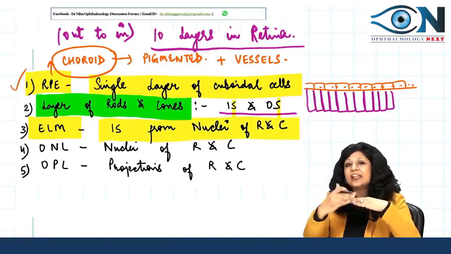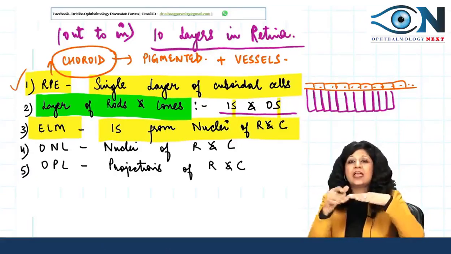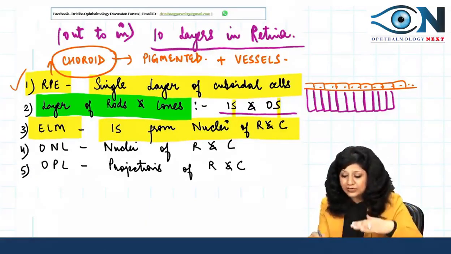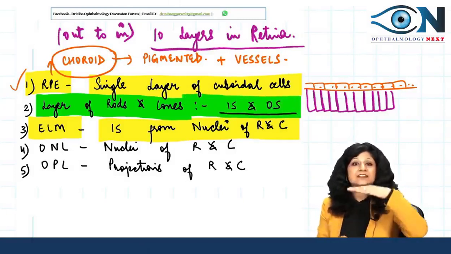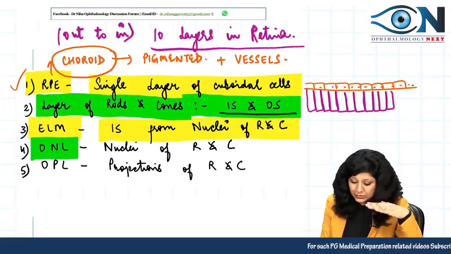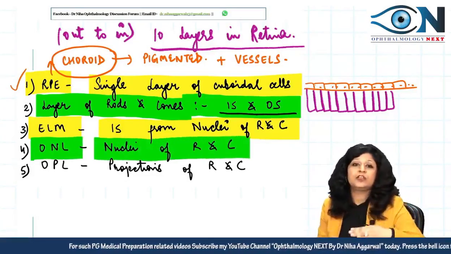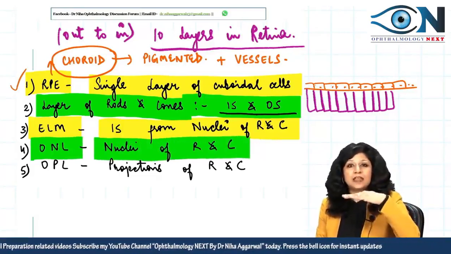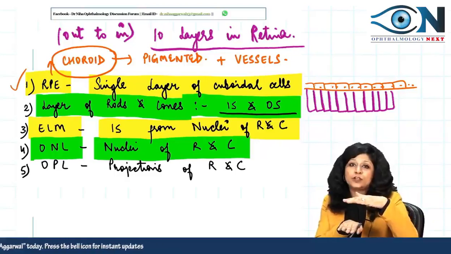So on one side we have got the segments, that is inner segment and outer segment, and on the other side we have the nuclei. The layer of rods and cones contains the segments, so on the other side we have the outer nuclear layer, which will contain the nuclei of the rods and cones. So the limiting membrane is one between the segments and the nuclei of rods and cones.